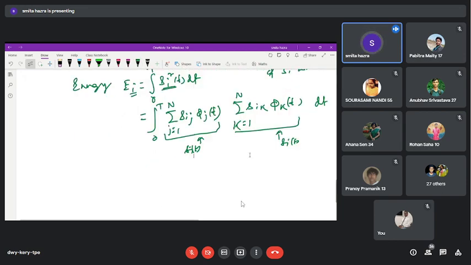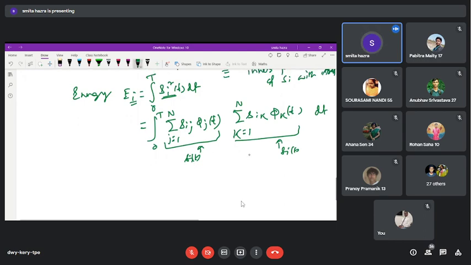Now, how can we write this? Summation over j equal to 1 to N, summation over k equal to 1 to N. Let us take outside of the parenthesis S_ij S_ik, integration from 0 to T. The remaining part is phi_j(t) and phi_k(t) dt.